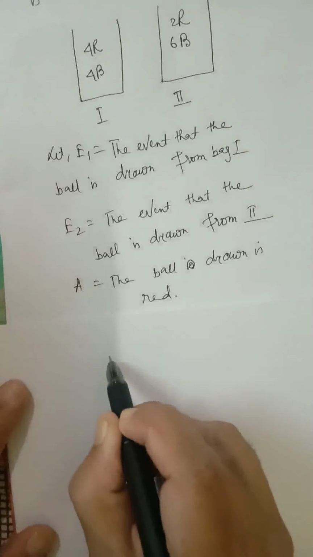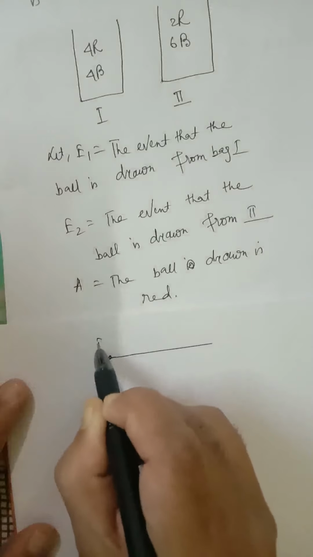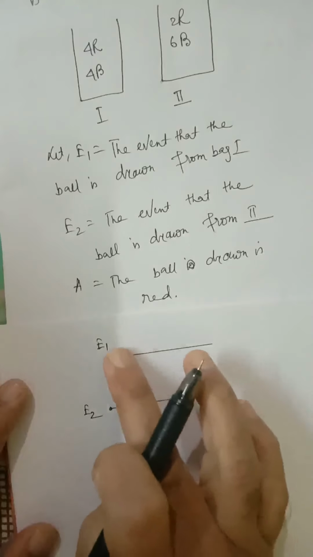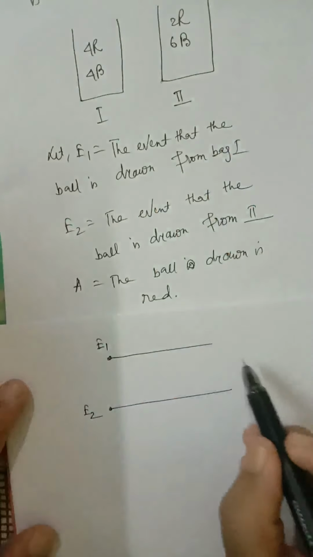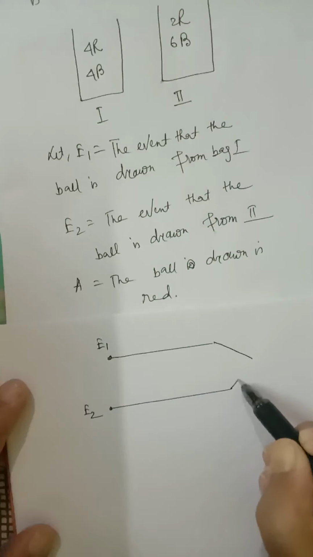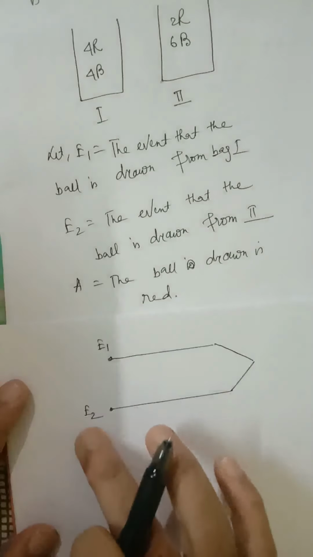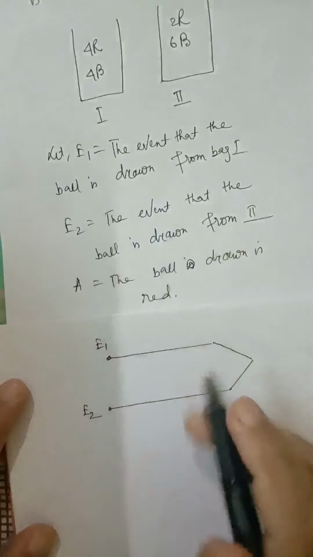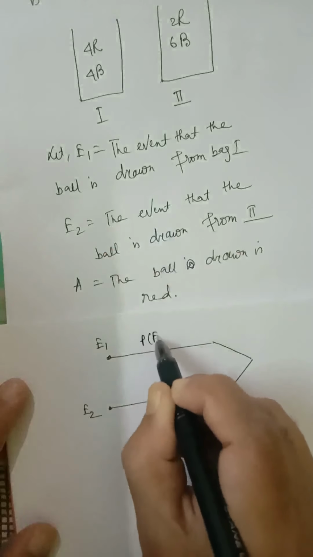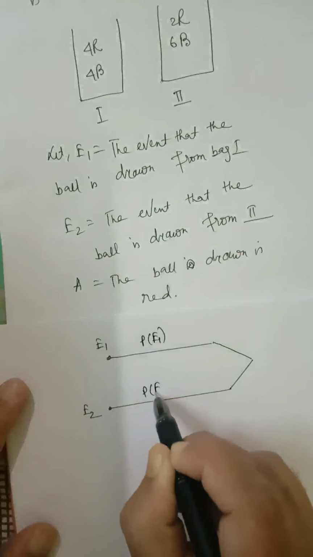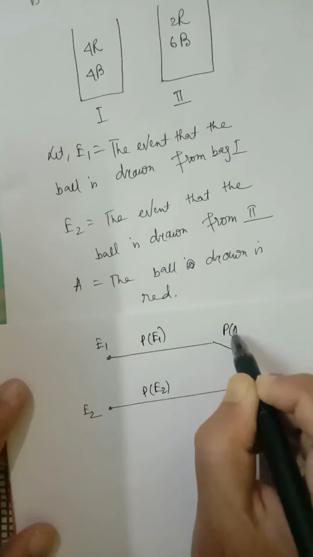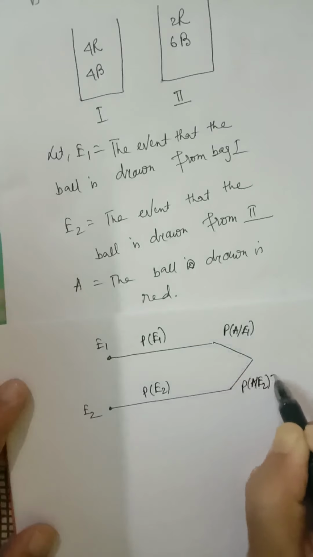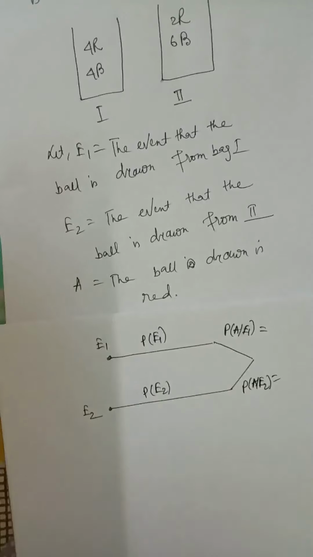And now, we have two events, E1 and E2. E1: the ball is drawn from the first bag. E2: the ball is drawn from the second bag. And there is another event which happens with these two: the ball drawn is red in color. So we will write it this way: E1, E2. Here we will write P of E1, here P of E2, here P of A given E1, and here P of A given E2. Now one by one I will find the values.